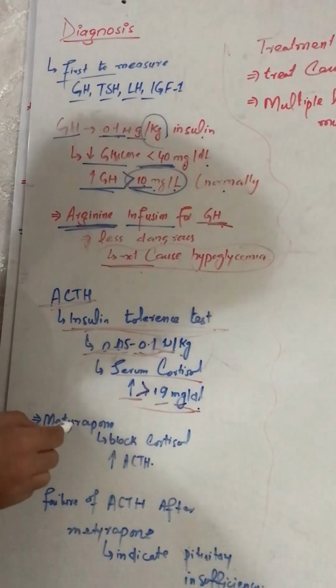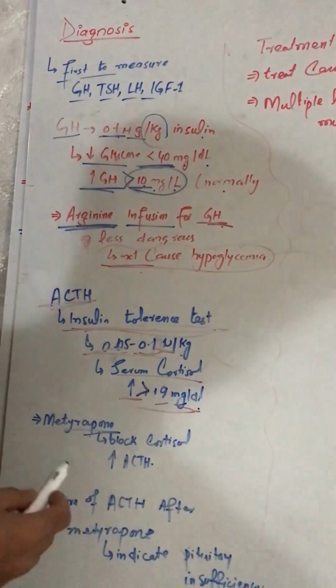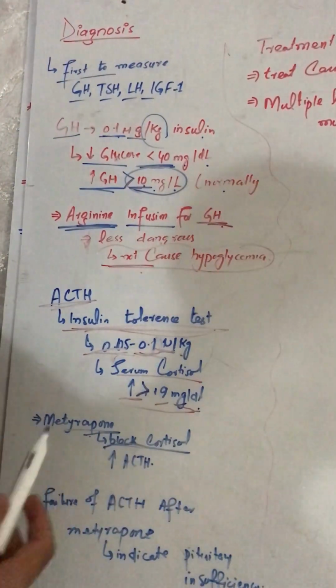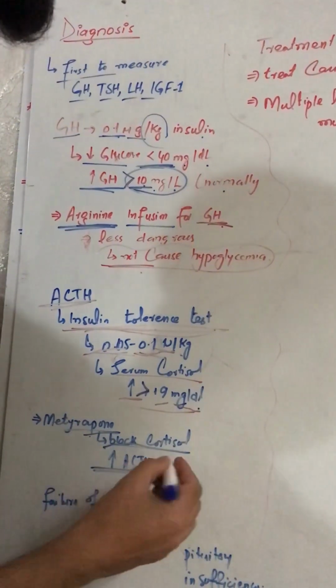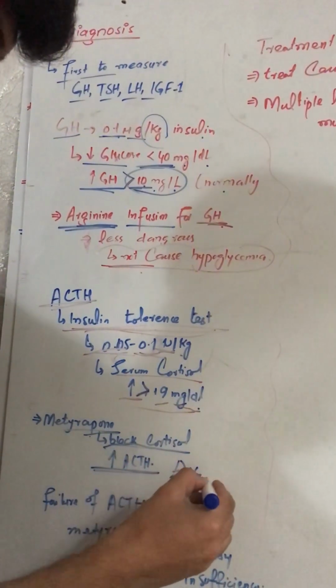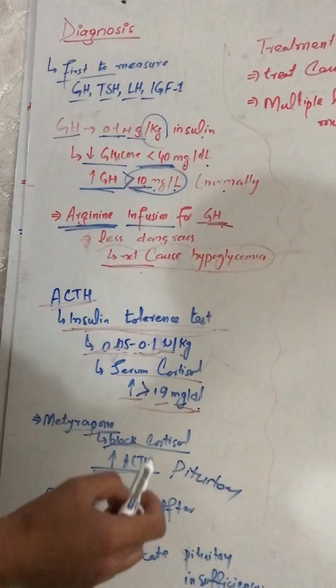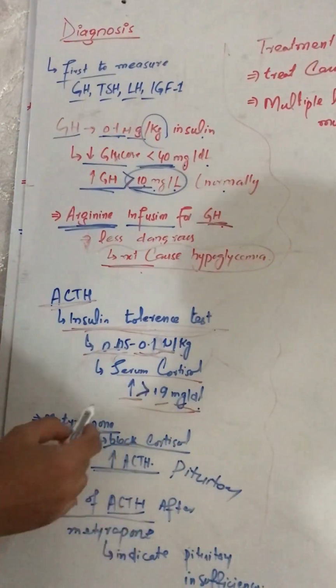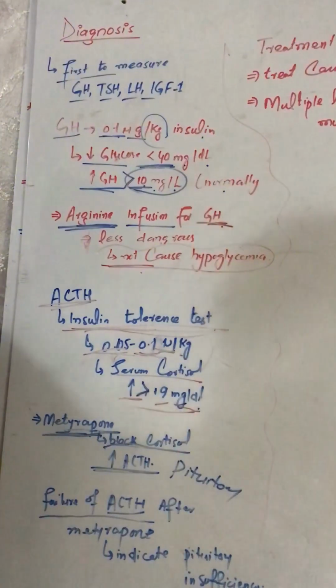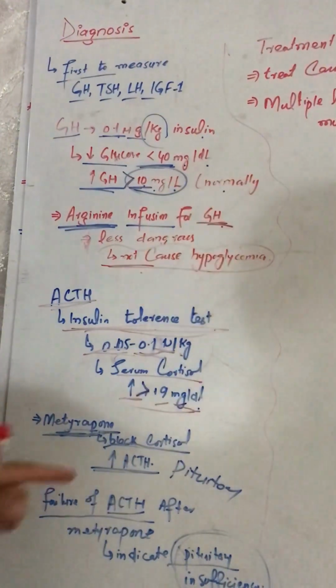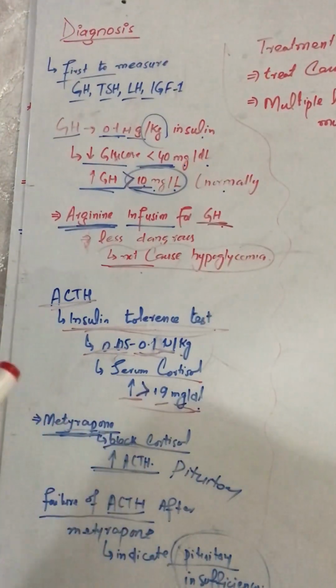Then we can also use Metyrapone. We will inject Metyrapone. It blocks the cortisol from the adrenal gland, so there will be increased adrenocorticotropic hormone from the pituitary. So when there is a failure of the increase of adrenocorticotropic hormone after injection of Metyrapone, it indicates that there is some problem in the pituitary, or pituitary insufficiency. After the injection of Metyrapone, if there is no increase in adrenocorticotropic hormone, it means that there is insufficiency in the pituitary.